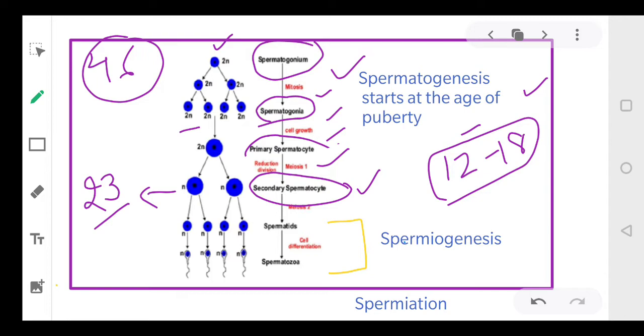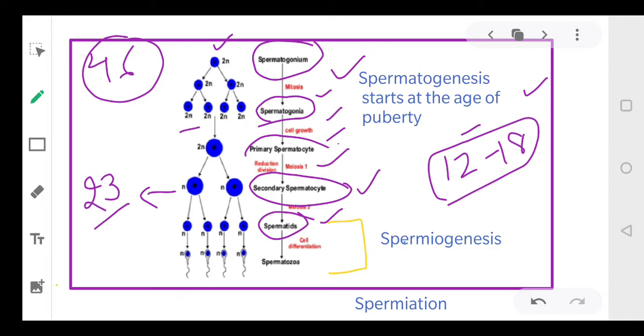Now the secondary spermatocytes will undergo meiosis 2 and will form the spermatids. So the meiosis 1 process will happen in primary spermatocytes, then the second division will happen in secondary spermatocytes and spermatids will form. Okay? Clear everyone?